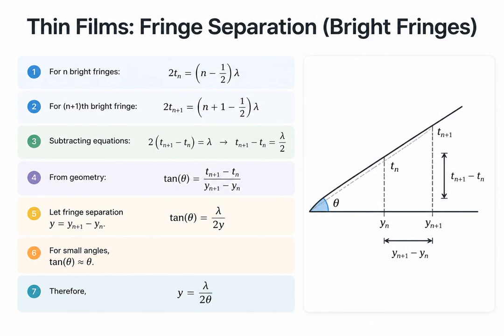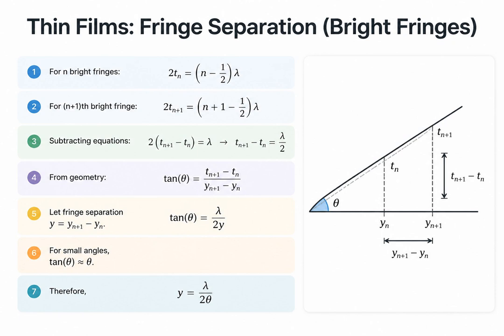Just like with the double slit, the derivation for bright fringes in an air wedge yields the exact same result for fringe separation. We start with the condition for constructive interference in this specific setup, where the path difference, 2t, equals (n minus 1/2) lambda.